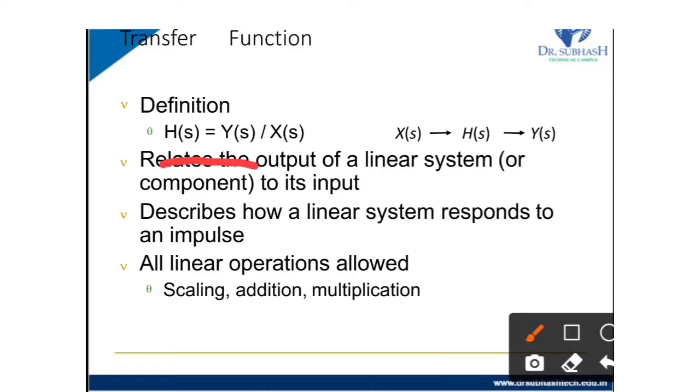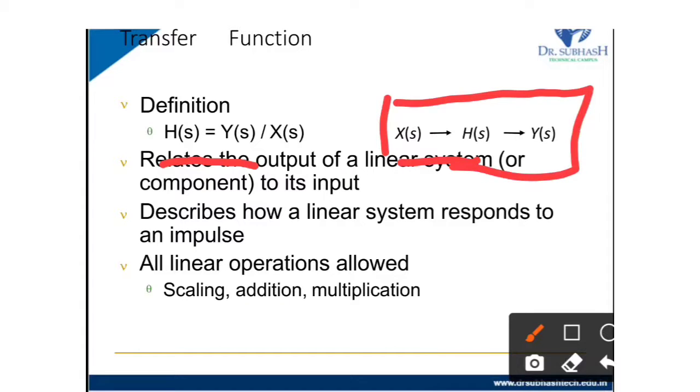We already know this type of thing in the LTI system, the impulse response, which is called h. So h of s equals y of s divided by x of s. So x of s is given to the system, h of s is the response, then we will get the output y of s.